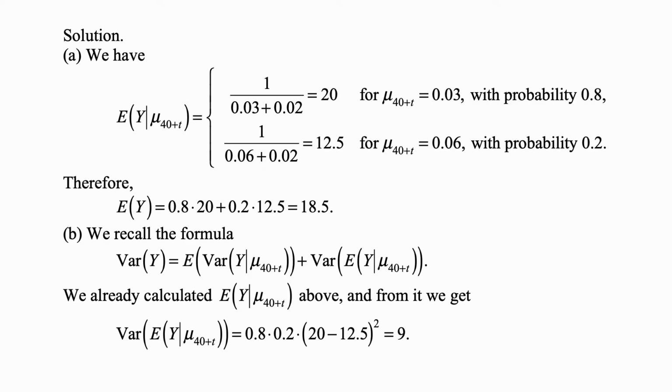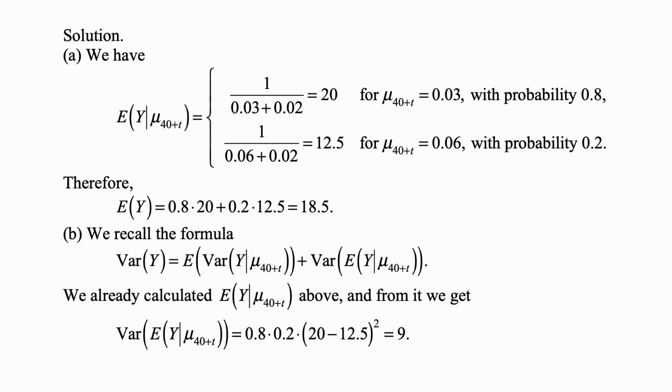And here's the solution. So we have the expected value of Y given the value of the force, which is random here. It's one or the other. So it's really a kind of Bernoulli trial, but not exactly, because it's a constant plus a multiple of a Bernoulli trial. Once the force is fixed, the present value of the life annuity is 1 over mu plus delta.